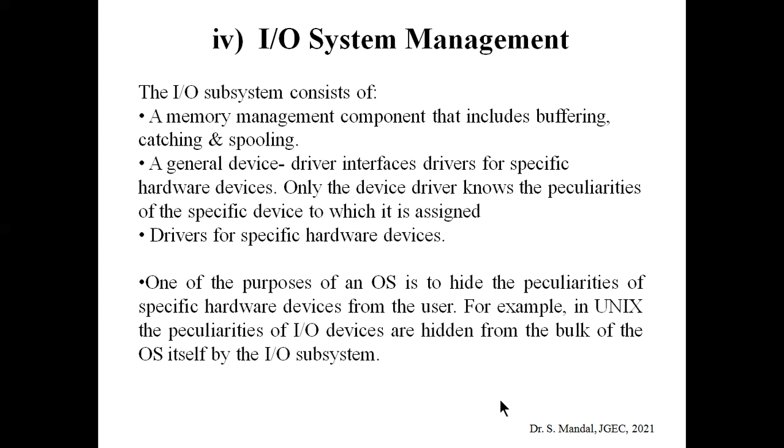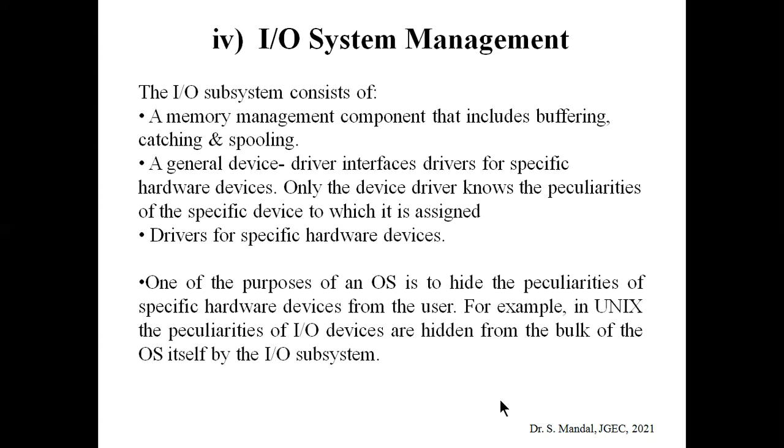Basically, whenever we use a printer, some kind of driver should be installed in the corresponding operating system. So there should be a device driver interface for each specific hardware device. That means only the device driver knows the particulars of the specific device to which it is assigned.